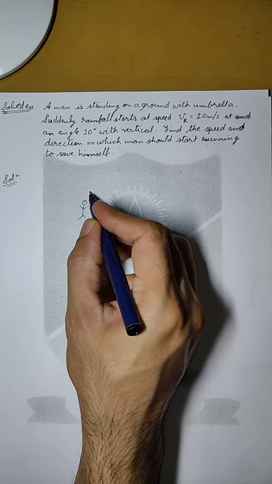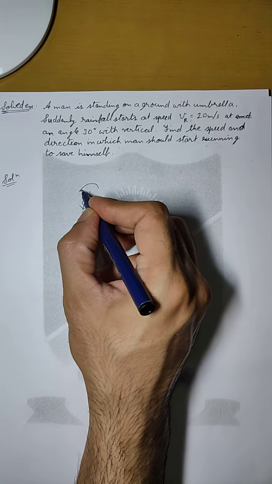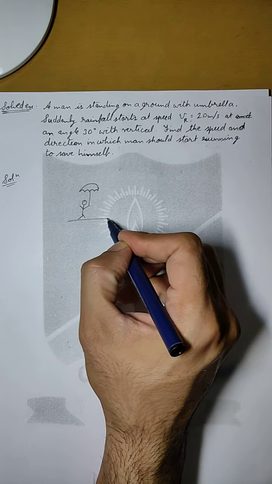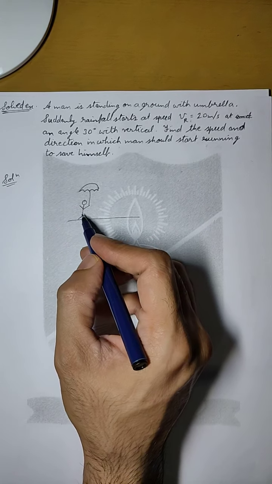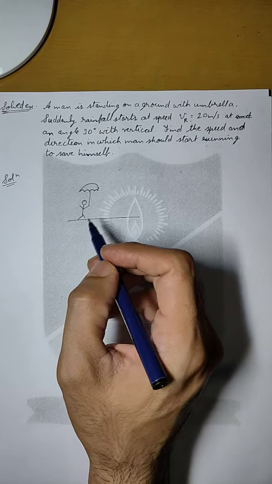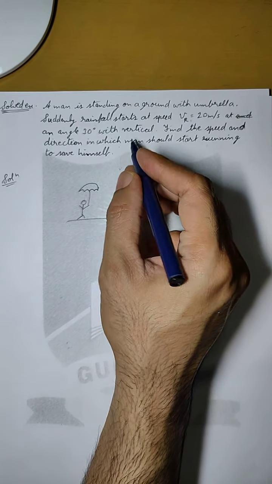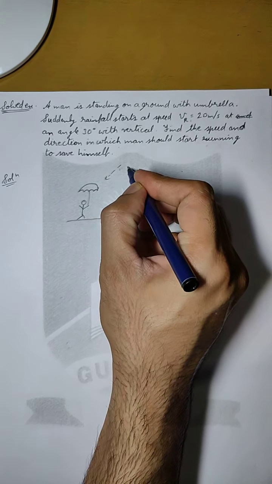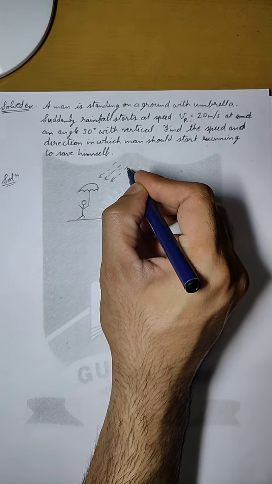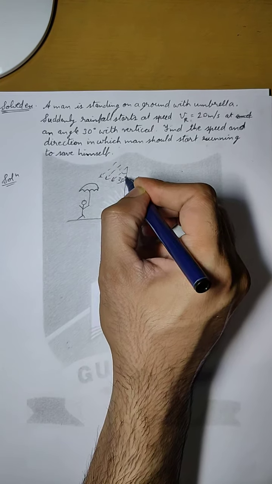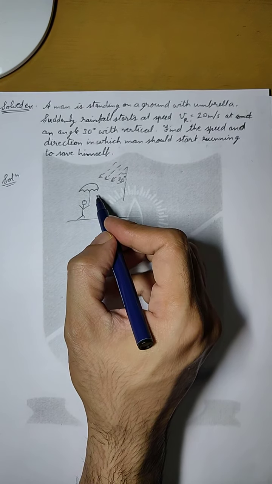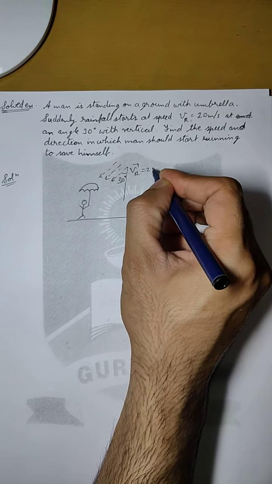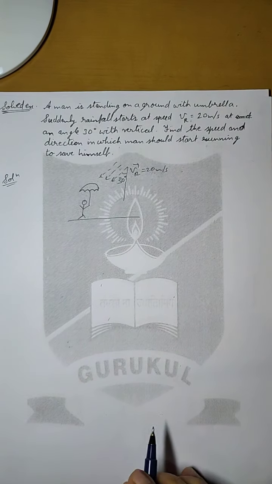He is holding the umbrella like this only, and to save himself from rain, he will run in a certain direction at a certain speed. So if we make this diagram, then rain is falling at an angle of 30 degrees. So that means the rain will be like this, making an angle of 30 degree with vertical, and then the man has to run in a particular direction.